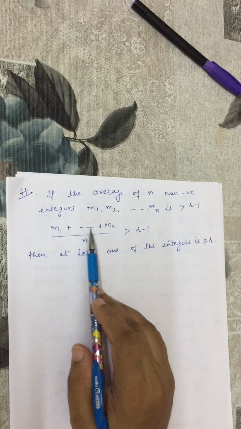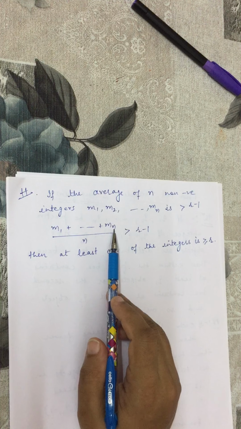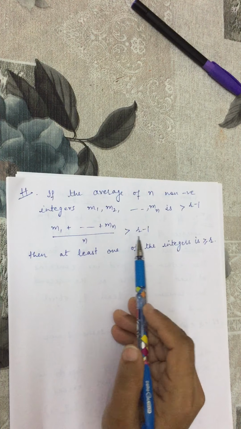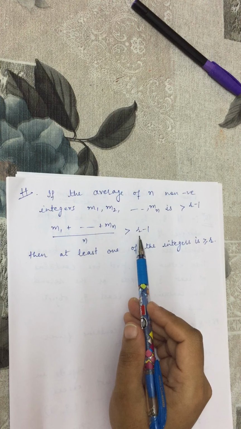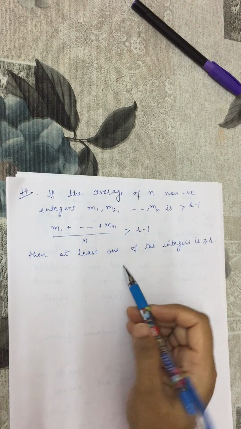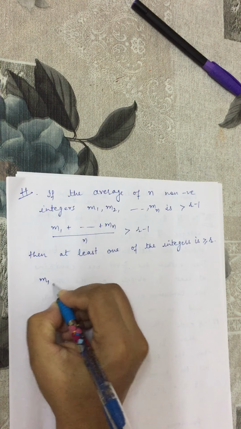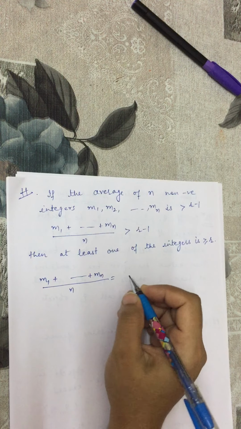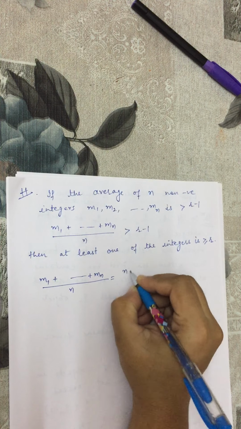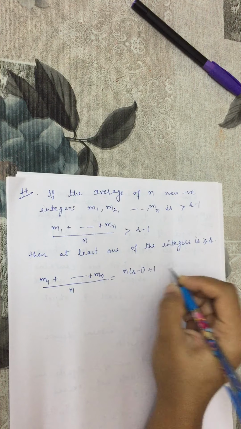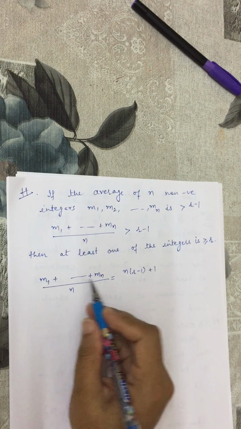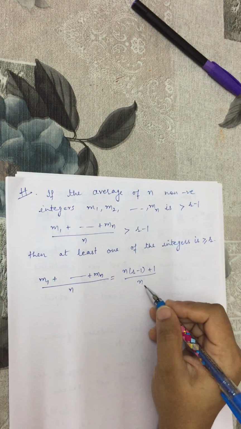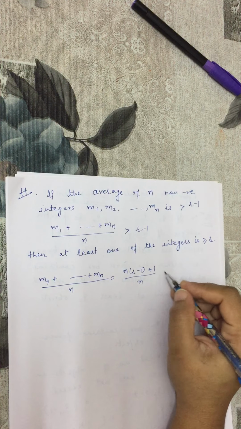So this m1, m2, mn is the total number of objects. The average of all these numbers, because we know that the total number of objects is n into r minus 1 plus 1, distributed among m1, m2, mn, will be equal to n into r minus 1 plus 1 divided by n.